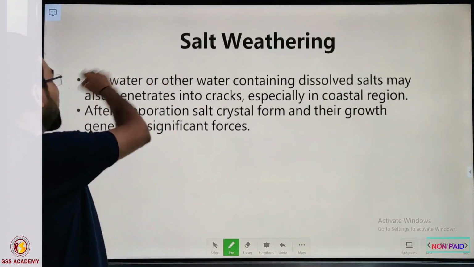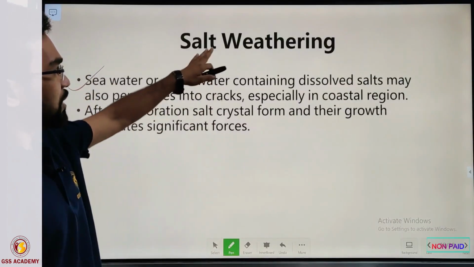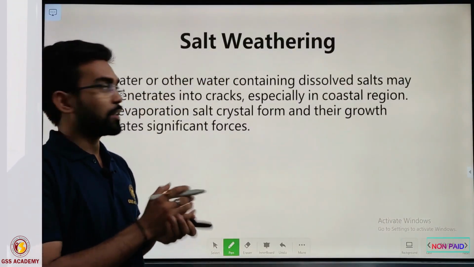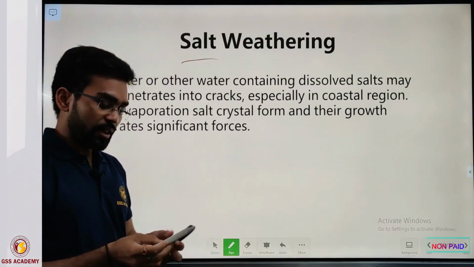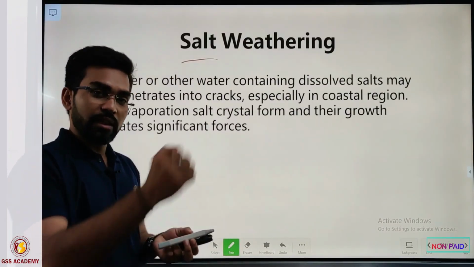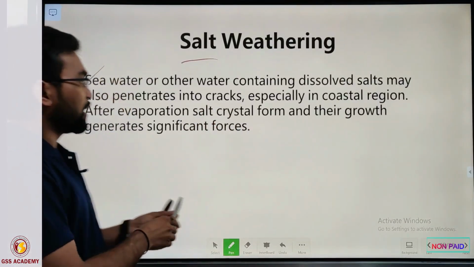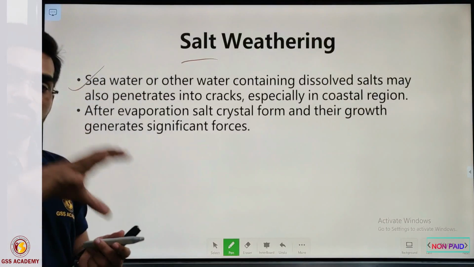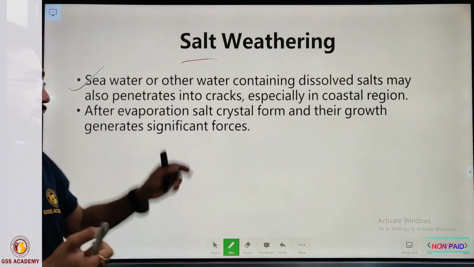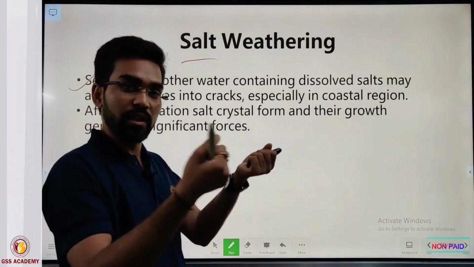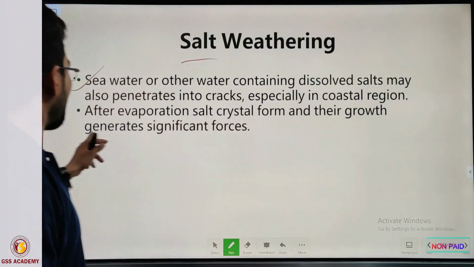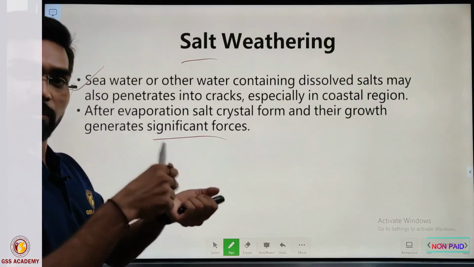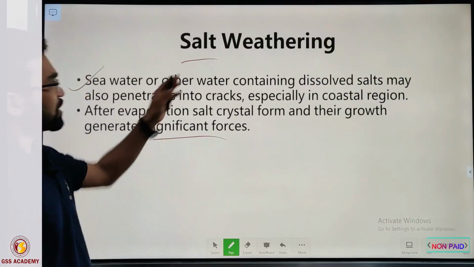Next one is salt weathering. Salt weathering, what happens here? It is generally an important phenomenon in the coastal region. In coastal regions, the dissolved material gets deposited in the fracture plane, and after evaporation of the water, that material crystallizes and creates stress on the surroundings, and after a long time their growth generates force and is capable of widening the fracture. So this is salt weathering.